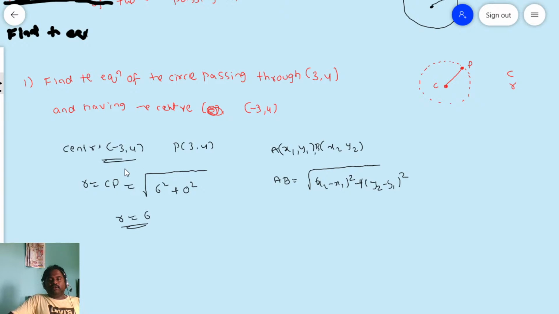I know the center. So, if I know now center and the radius, then you can write the standard form. What is the standard form?